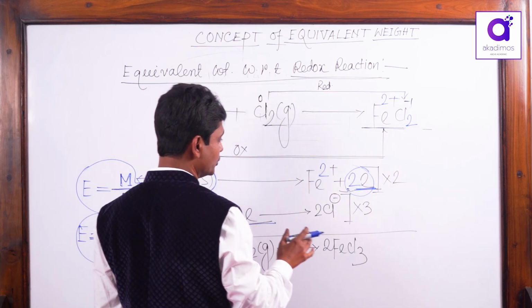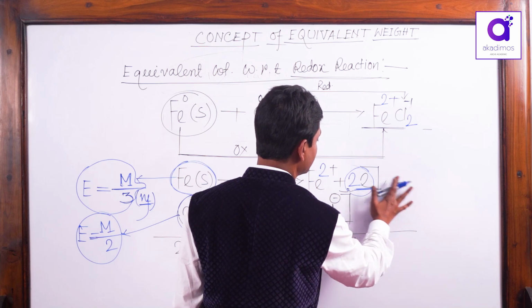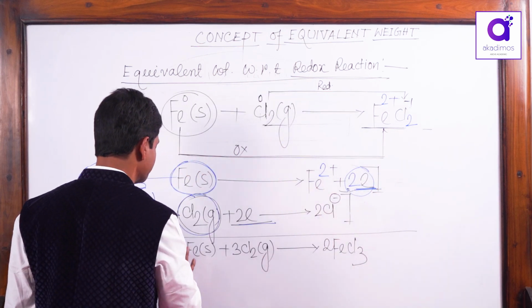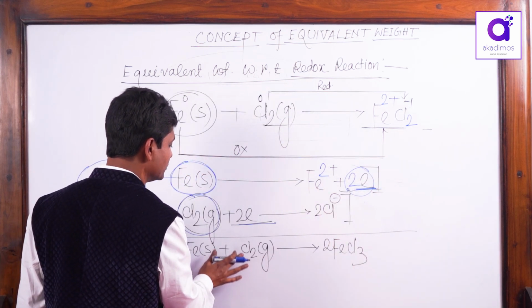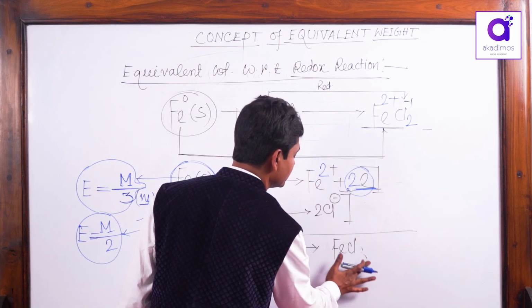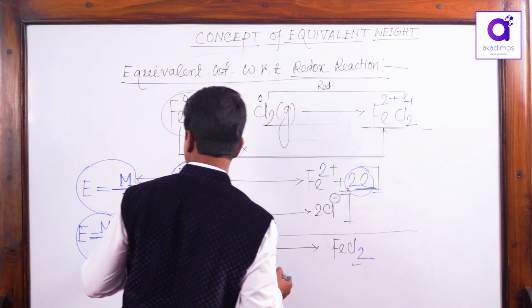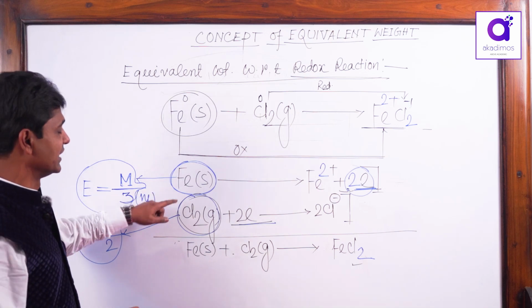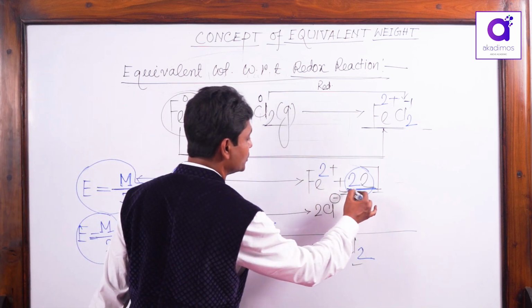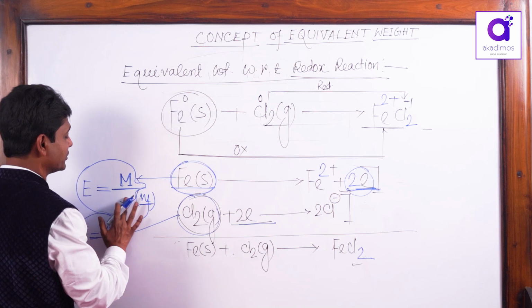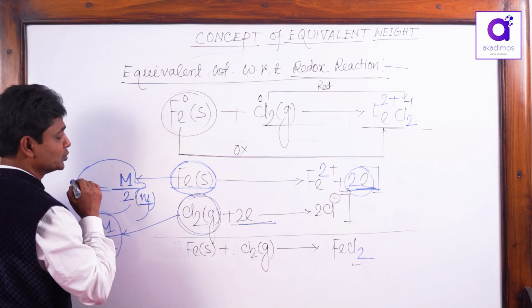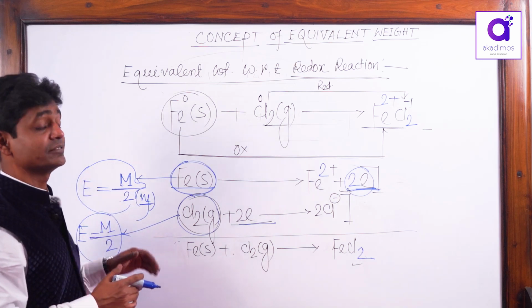And this is already 2 electron. You don't have to multiply by 2 or 3, both are 2. The simple reaction Fe plus Cl2, you will get FeCl2. See, here the equivalent weight of iron: 1 mole is associated with 2 mole electron transfer. Your equivalent weight is equal to molecular weight by 2. That means equivalent weight is higher.